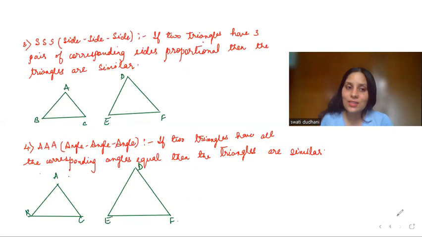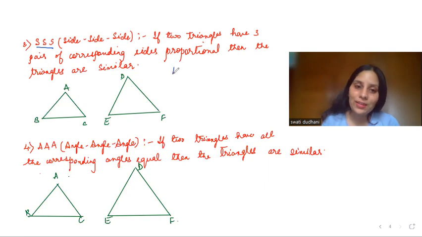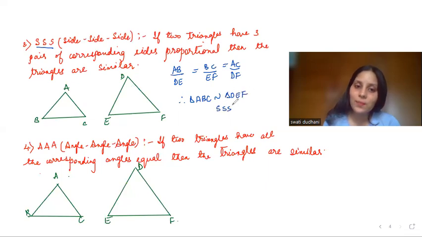Now moving on to the next axiom, SSS, side, side, side. Very easy. If the two triangles have three pairs of corresponding sides proportional, so here you know the triangle has three sides. So if all the three sides are proportional to each other, then the triangles are similar. So I can write, if AB by DE is equal to BC by EF is equal to AC by DF, therefore triangle ABC is similar to triangle DEF by SSS.